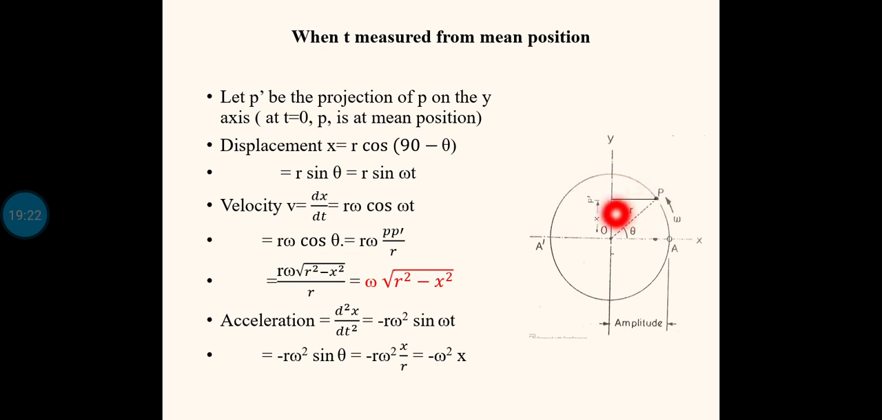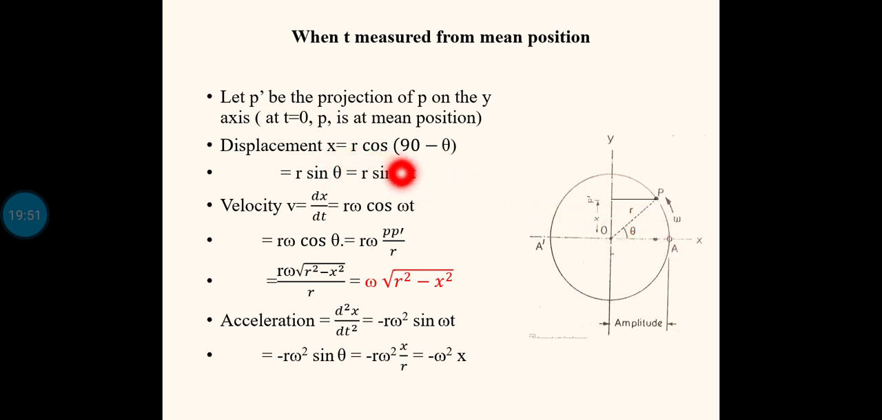The projection of the point P on the y-axis is marked as P dash, and the distance from the mean position to P dash is x. This distance is x, this is r, and this is theta. Theta is the same angle, so this angle will be 90 minus theta. Now let P dash be the projection of the point P on the y-axis. At t equal to 0, P dash is at the mean position.